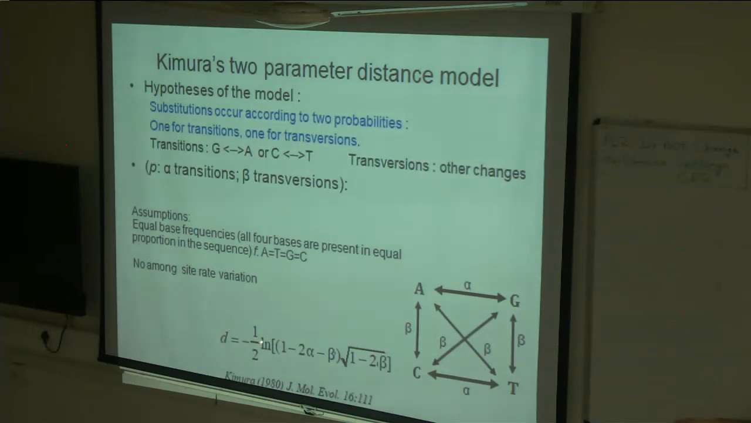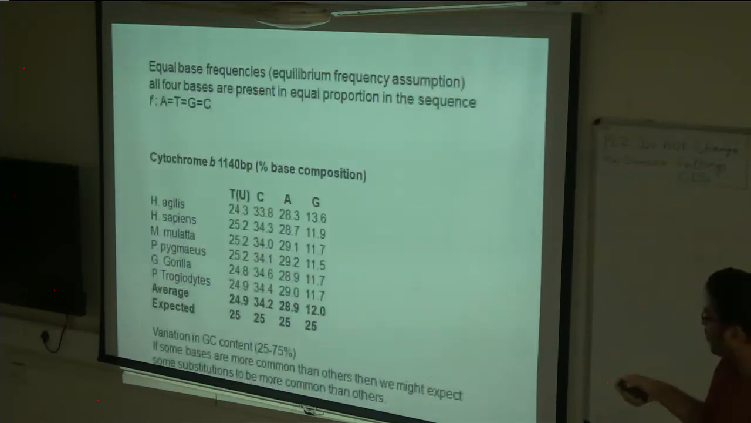with which you can calculate the true genetic distance between taxa. And for this formula, you need the alpha and beta values. Sorry, not rates, just the probabilities, the alpha and beta values. Instead of the p distance, it is now segregated into alpha and beta. So this is your Kimura two-parameter model.